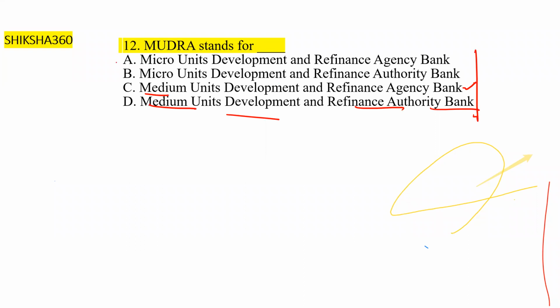So Mudra basically stands for, option number A is the correct answer. Micro Units Development and Refinance Agency Bank. Clear? So option number A is the answer here.